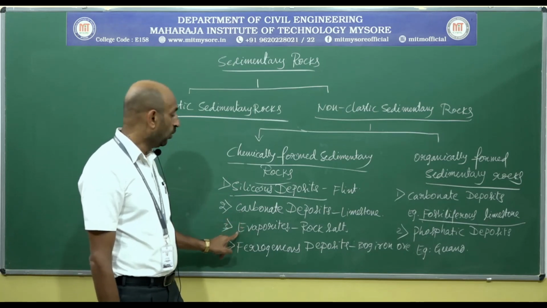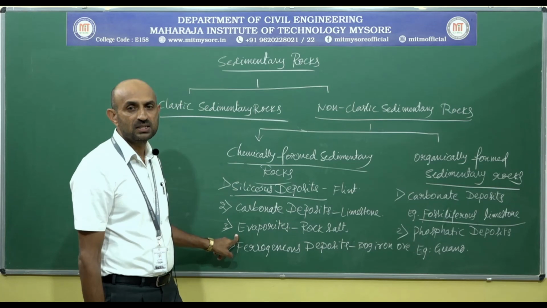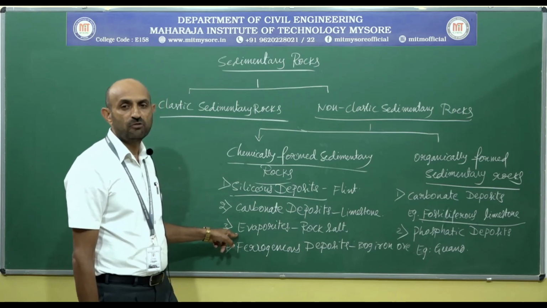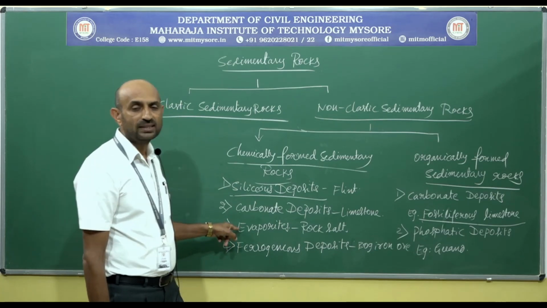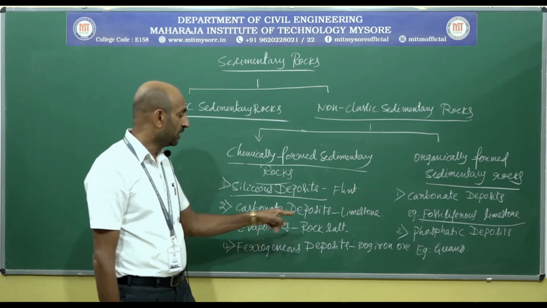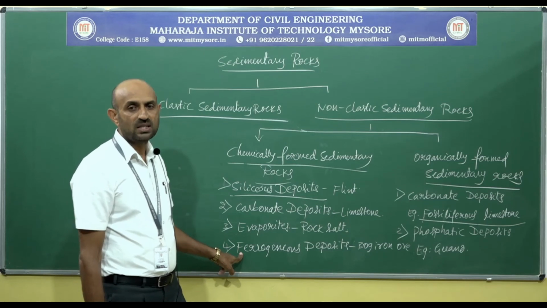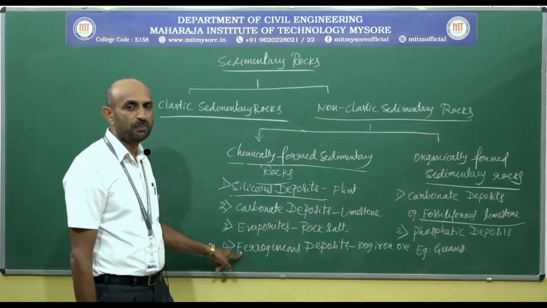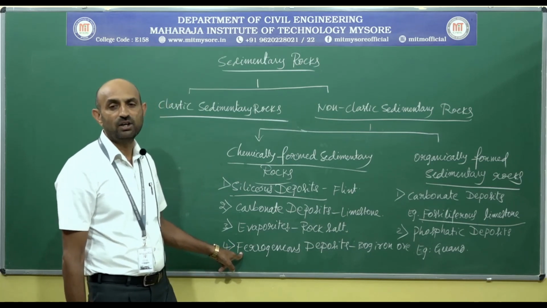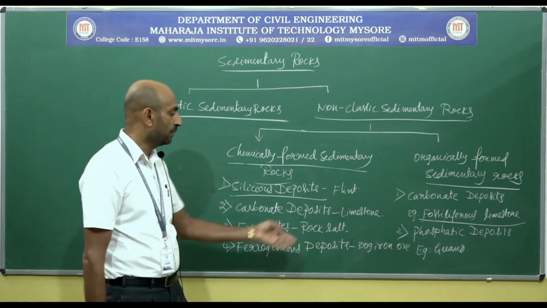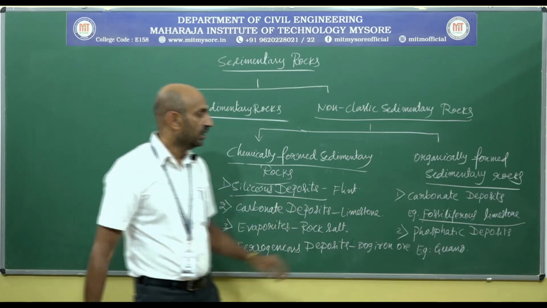The next one is evaporites. Evaporites means it is formed by the evaporation of seawater, example rock salt or even rock gypsum. The last one, ferruginous deposits, formed by the precipitation of oxides and hydroxides of iron, example bog iron ore.